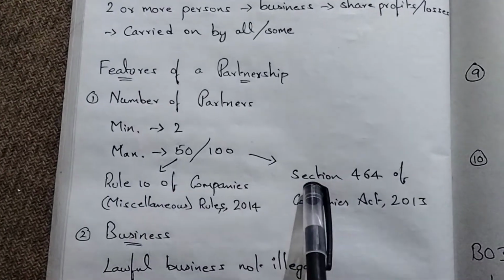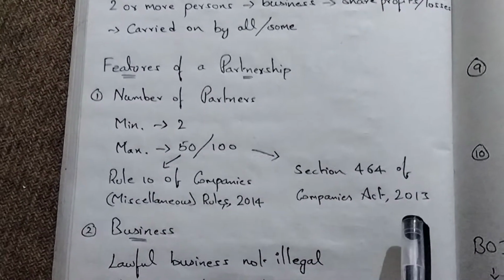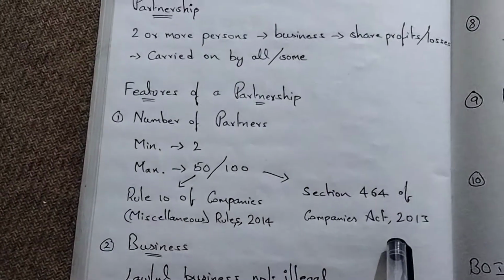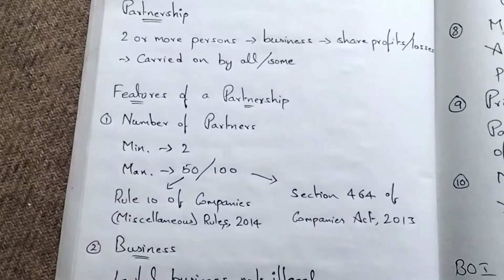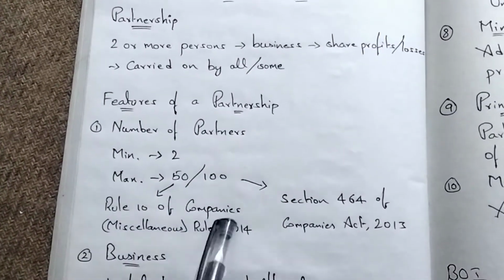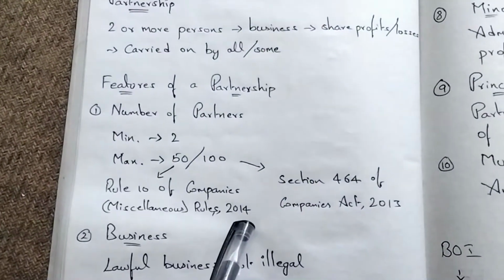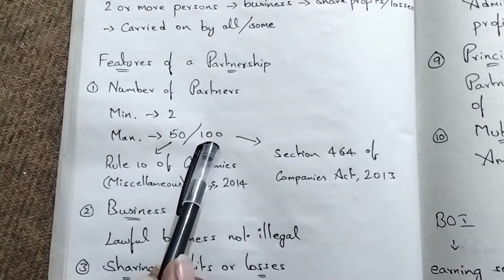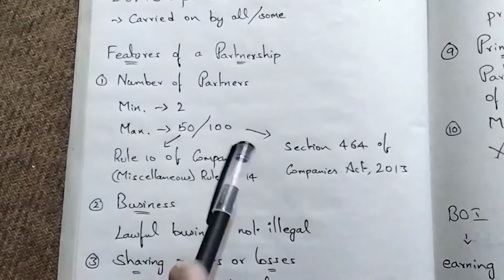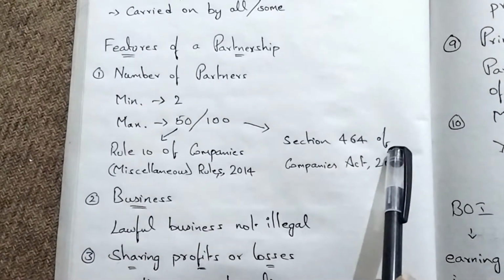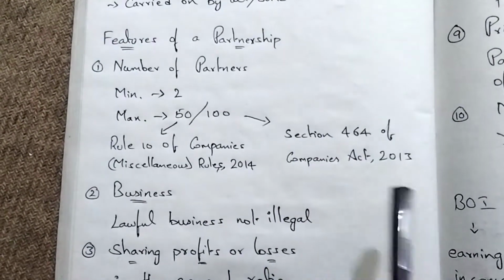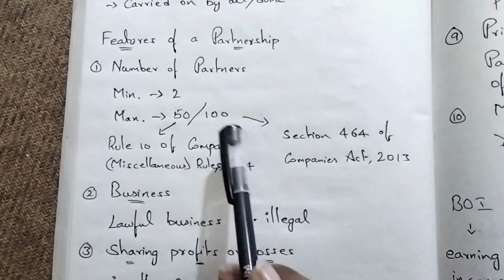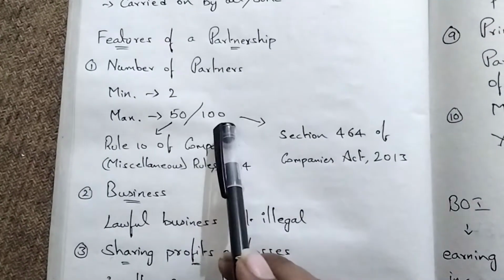See, as per section 464 of the Companies Act 2013, what does it say? It says no association or partnership can have more than the maximum number of persons as defined in Rule 10 of the Companies (Miscellaneous) Rules 2014, but it shall not exceed 100. Understood? I will explain again. Please concentrate. Section 464 says no association or partnership. No association means body of individuals, association of persons, anything. Any association should not have more than 100 partners.